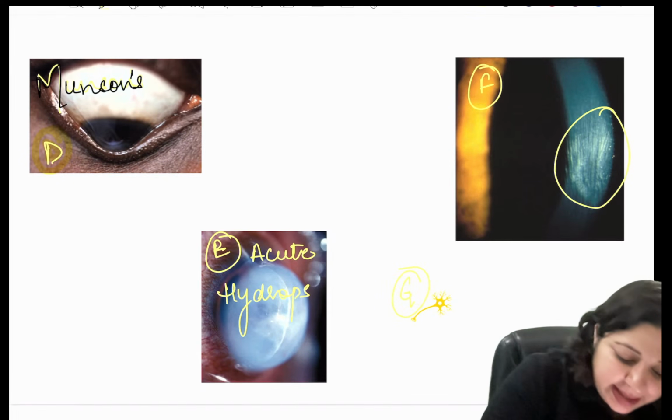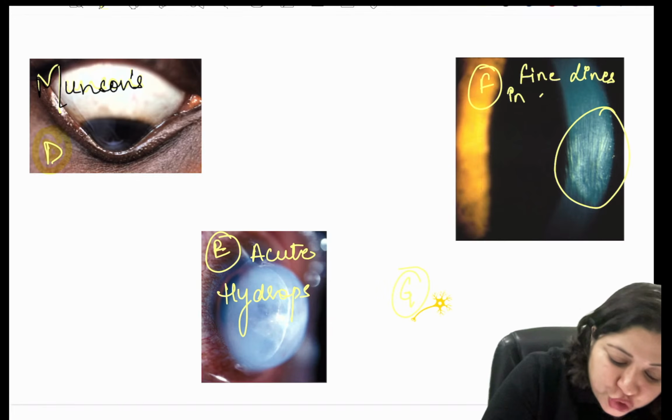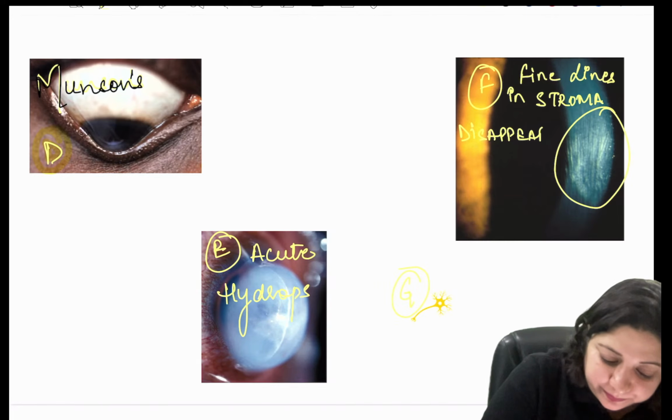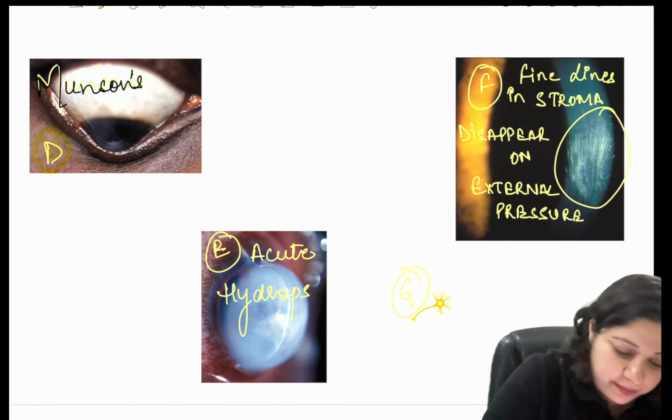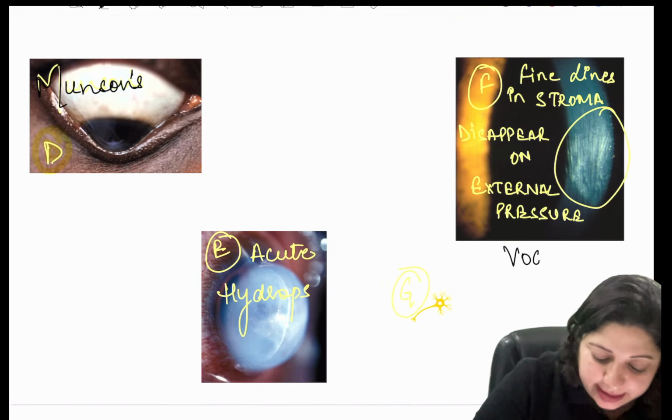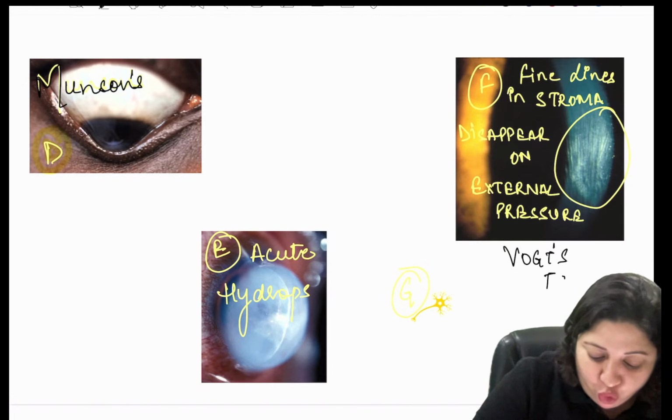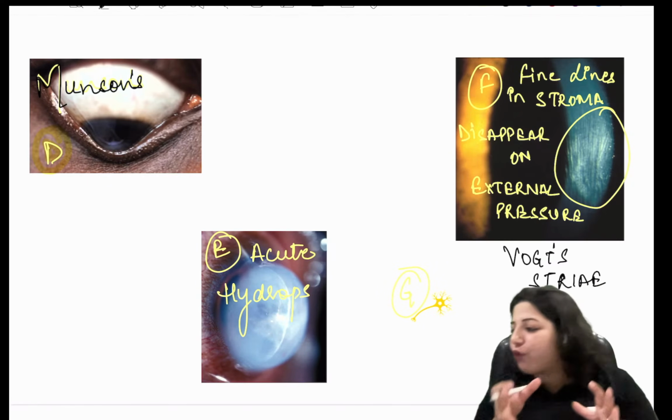That means these are the fine lines in the stroma, but they disappear on external pressure. What are these called? These are called Wort's stria.